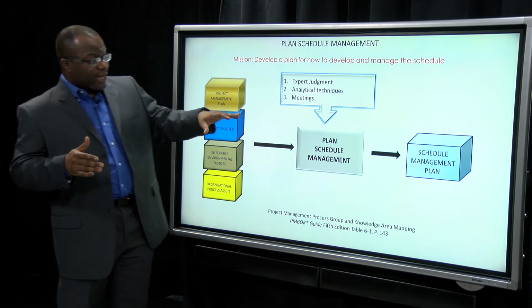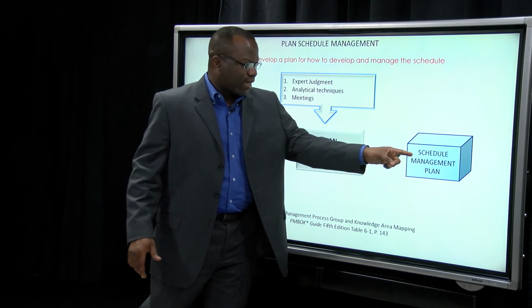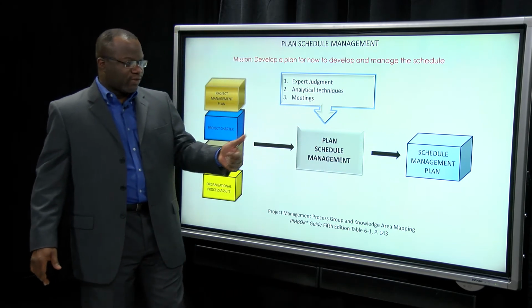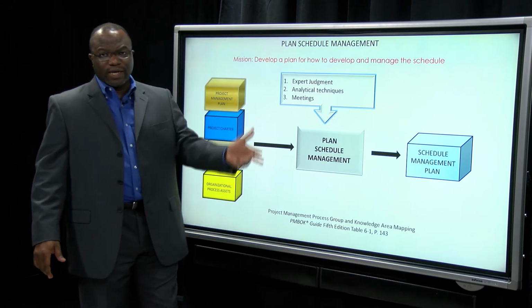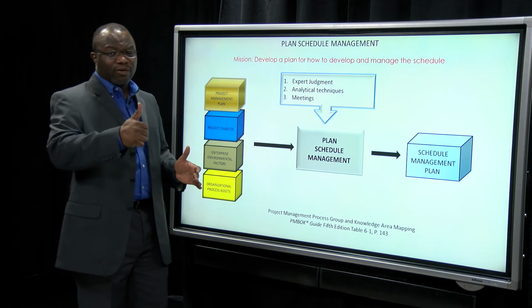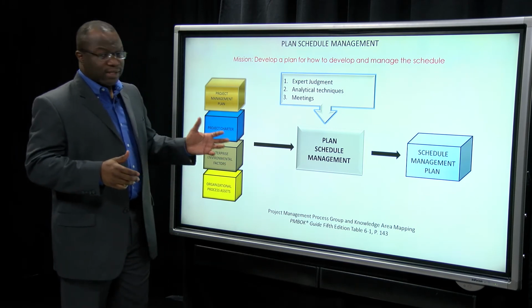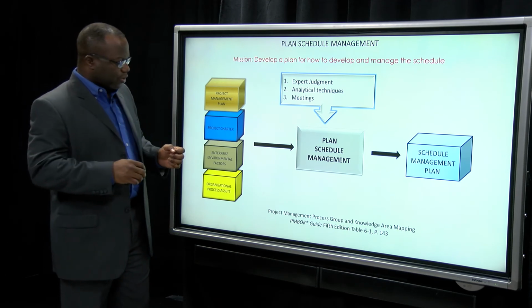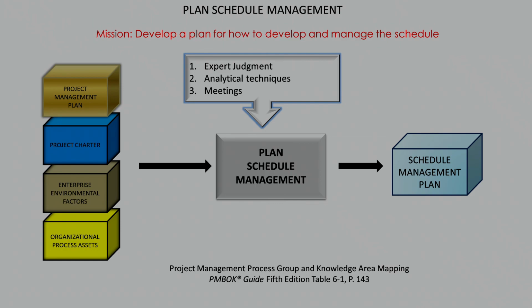So in this, there are 6 things planned: how to define the activities, how to sequence them, how to estimate activity resources, how to estimate activity durations, how to develop the schedule, and how to control the schedule. 6 things. This area is huge. So let's jump into the details and see what exactly is in the schedule management plan.